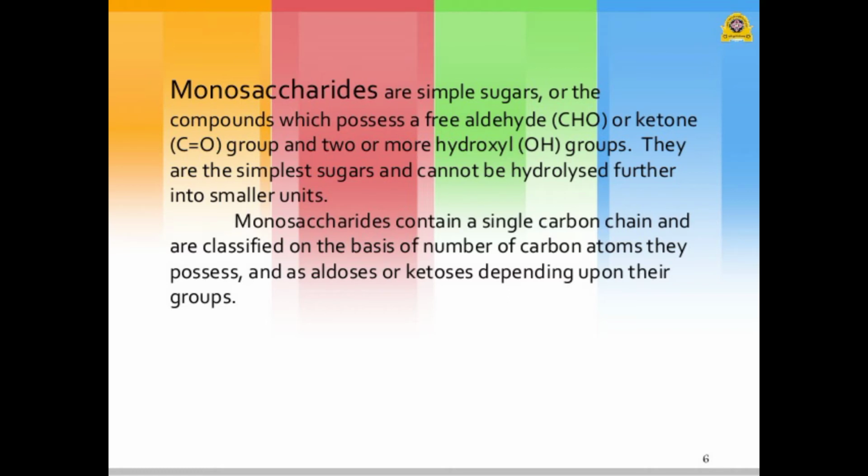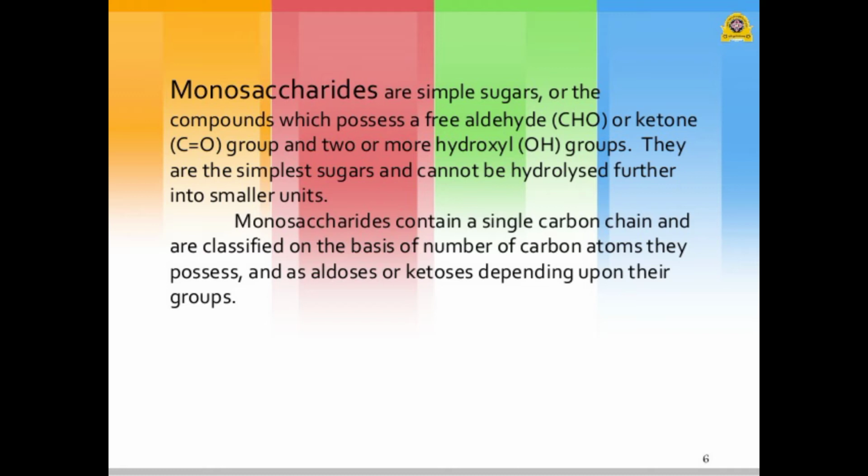Monosaccharides are simple sugars which possess a free aldehyde or ketone group and 2 or more hydroxyl groups, that is OH groups. They are the simplest sugars and cannot be hydrolyzed further into smaller units. So only one unit is formed after hydrolysis, the sugar is not split into another group. That is the monosaccharide.